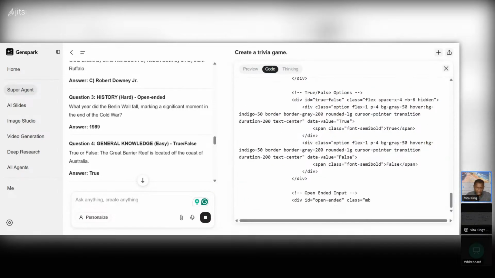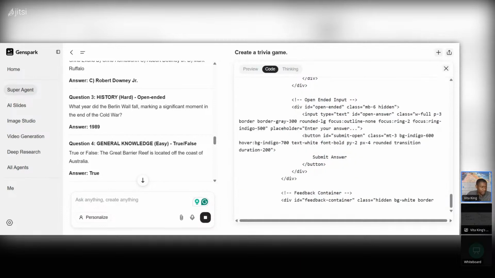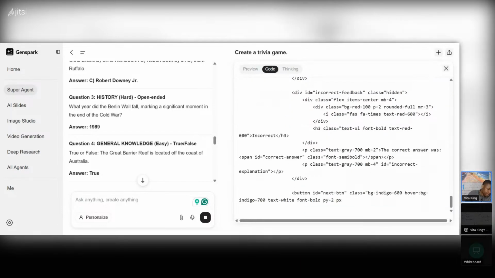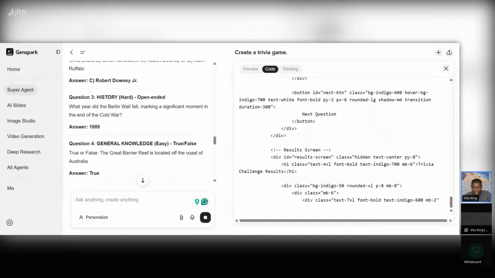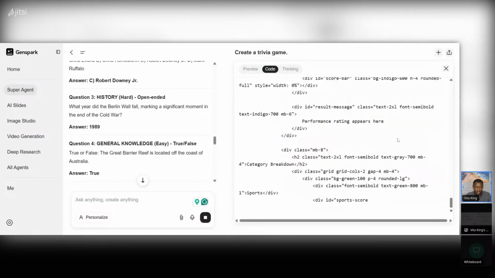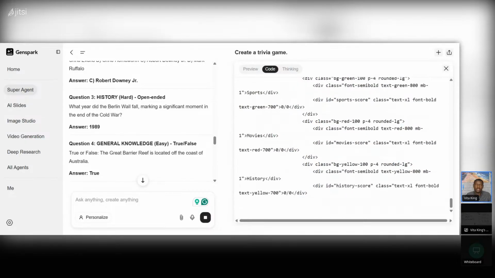Let's let it cook. While it's doing that, let me charge my battery because my computer is about to shut down. So let me recharge that. But as you can see here, this is what we call vibe coding.